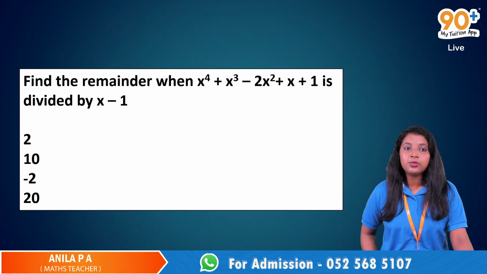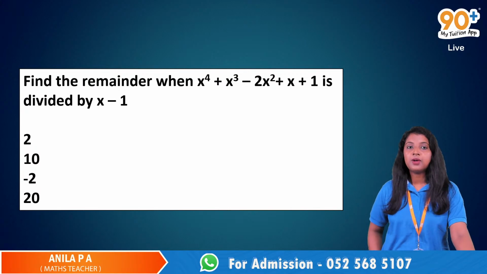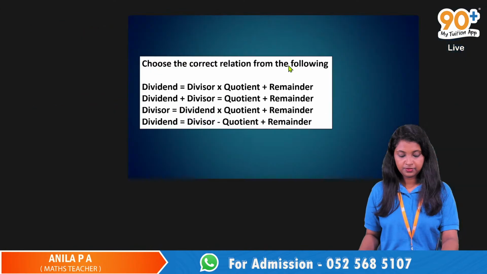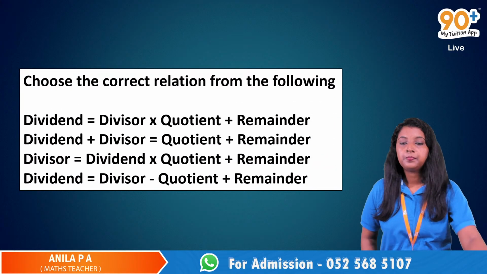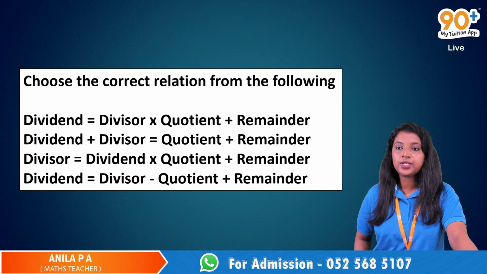Then find the remainder when this is divided by x minus 1. These are the 5 questions.